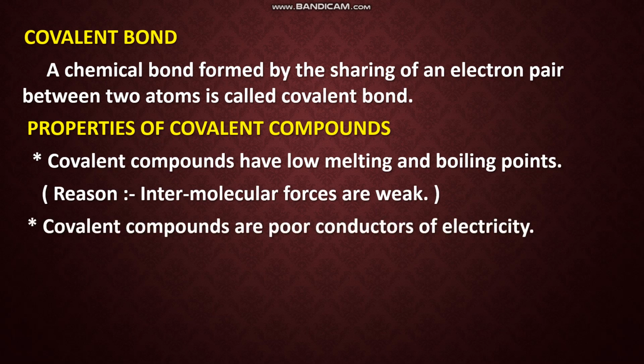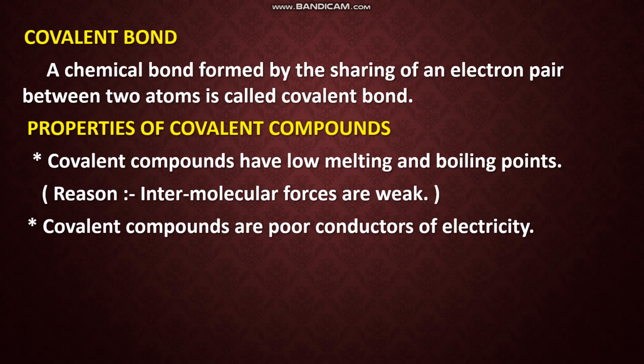Now let us see the other property. Covalent compounds are poor conductors of electricity. You have studied electricity already. Why does a substance conduct electricity? Because of the presence of charged particles in it.